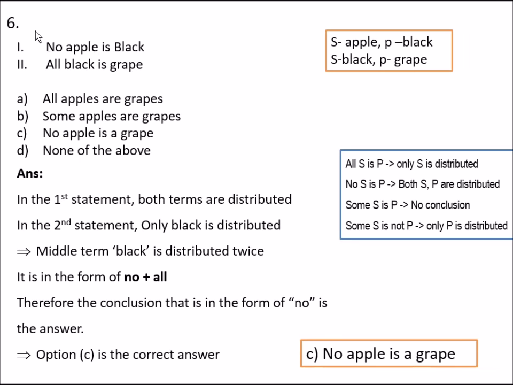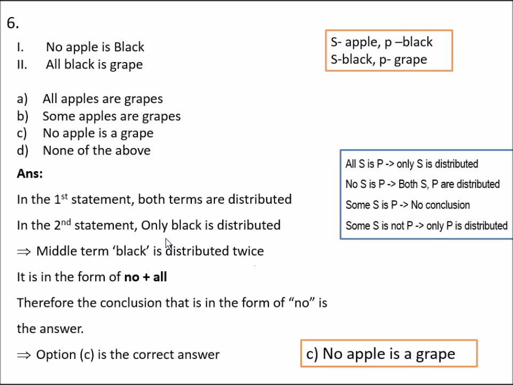And coming to the next question, no apple is black and all black is grape. Here the middle term black is distributed twice, and it is in the form of no plus all. Therefore the conclusion should be in the form of no, and C is the correct answer: no apple is a grape.